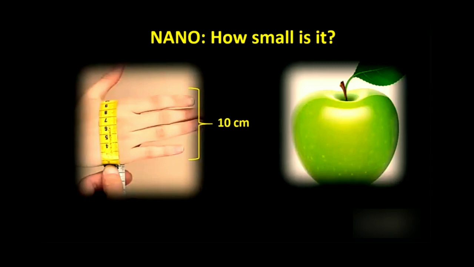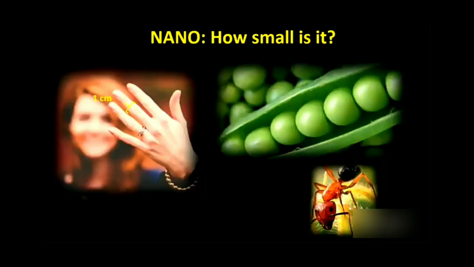It's also the size of a big apple. If you cut into 10 pieces and take one part of that, then we will have the width of our finger, which is 1 centimeter. It is also the size of a pea and also the size of ants.